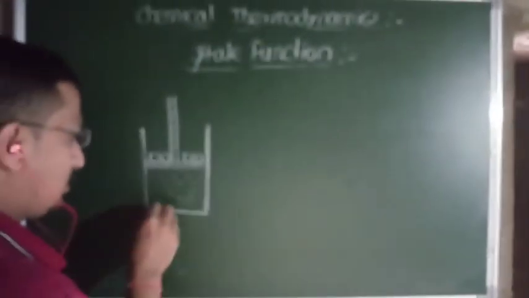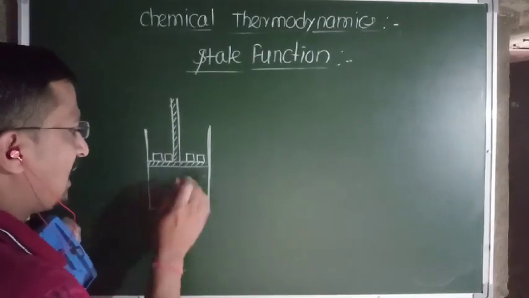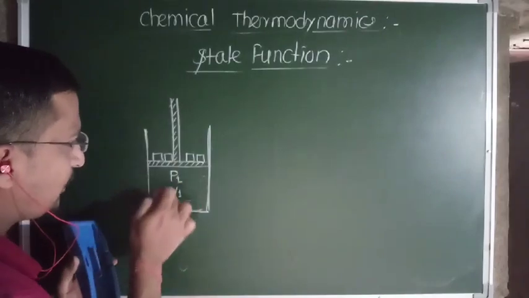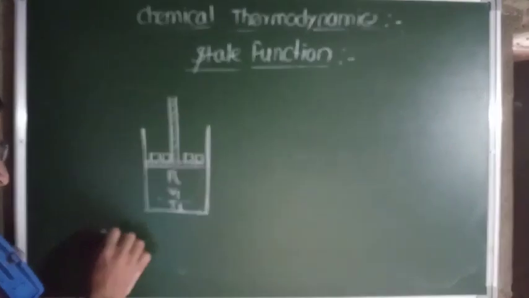Now, suppose the gas which is enclosed in the cylinder has pressure P1, maybe I consider 1 atmosphere, volume V1 dm cube, and temperature T1, isn't it? Now, as long as these properties remain the same, we say that the system has a fixed state. The system has a fixed state as long as these values remain the same, isn't it?